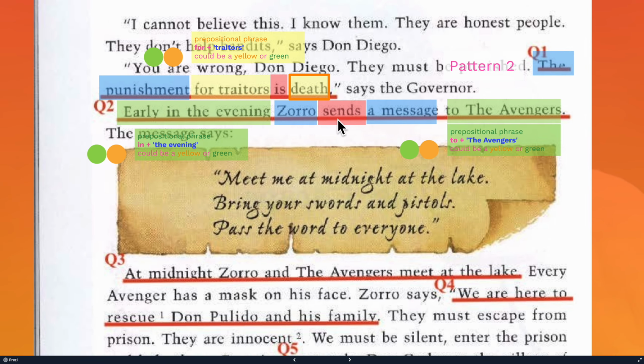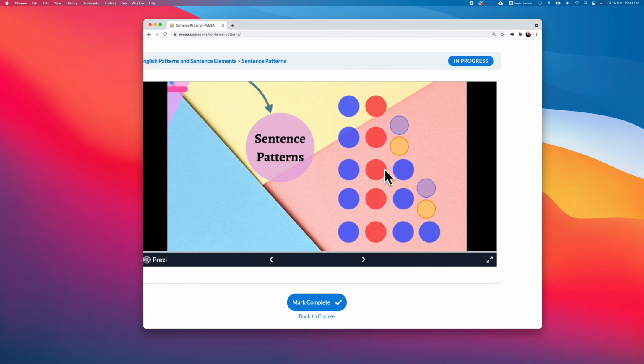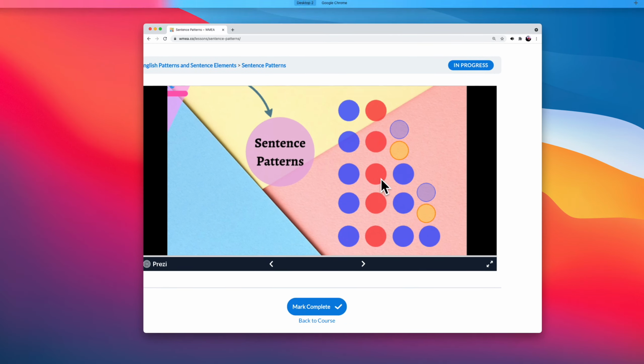Now question number 3. Blue, red, blue: Zorro sends a message. You can tell blue, red, blue is pattern number 3. Got it? So that's why it's pattern 3. Now we are moving to the other part.